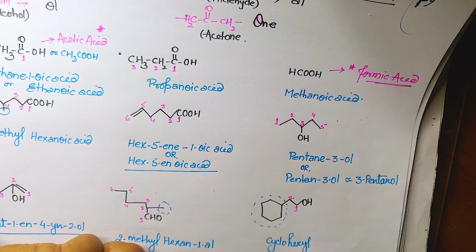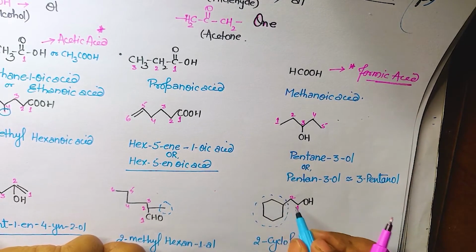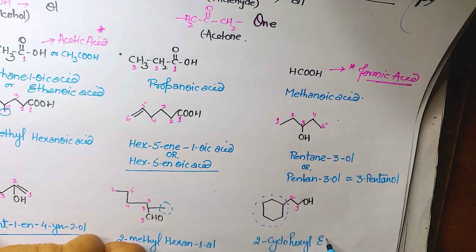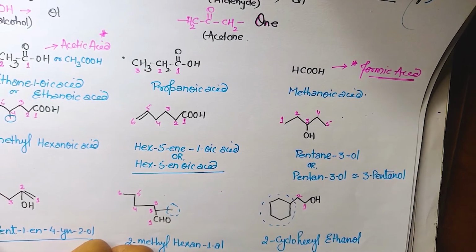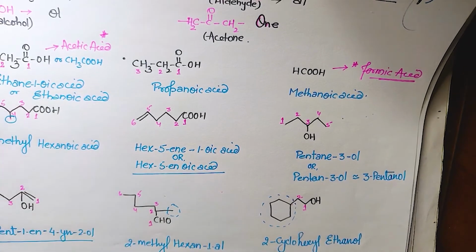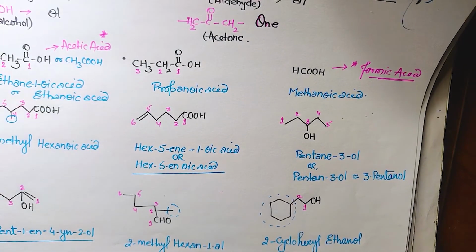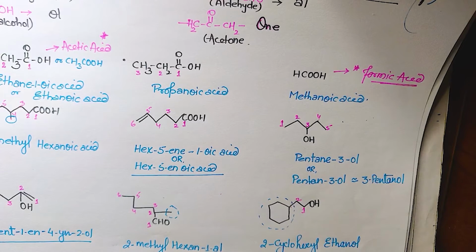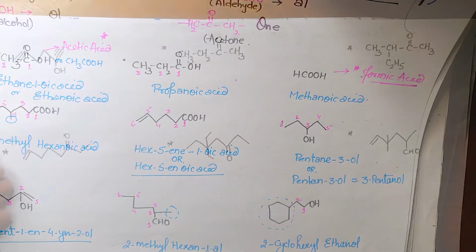At which position? At position 2. So we will mention 2-cyclohexyl, and then root word is for 2 carbon, eth. Both are having single bond here, so ethane and OH, so ethanol. One position पे था, that's why I have not mentioned the position. I have simply written ethanol. I hope it is clear. Yes. Few more examples are there, so let me draw the examples and then we will practice for that.